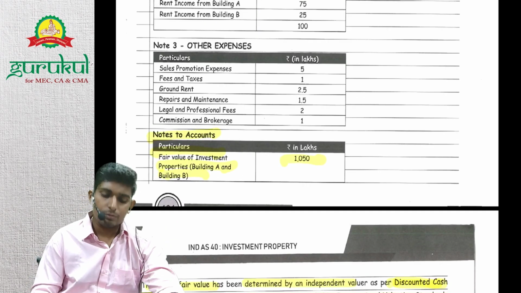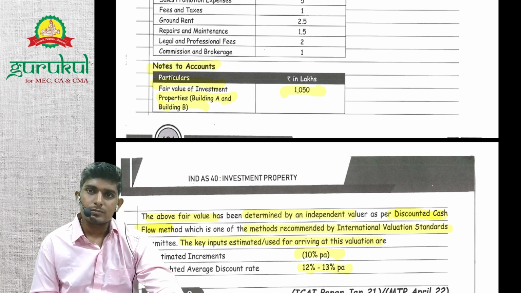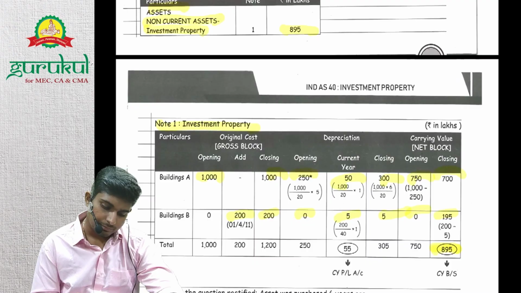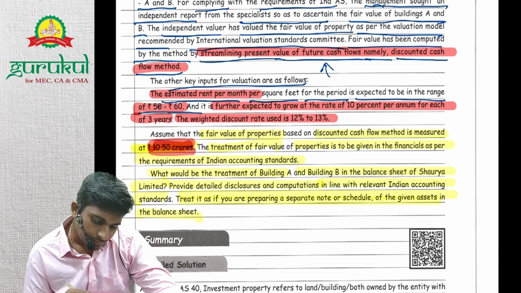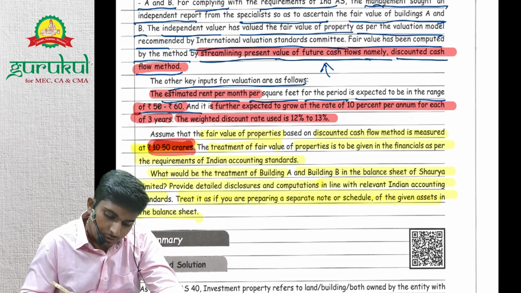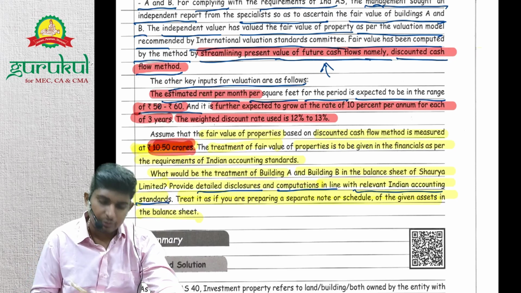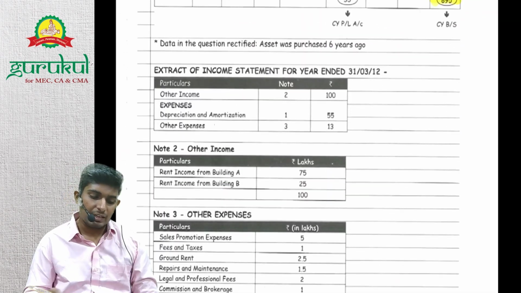And under fair value they have given a specific note, right? Are we asked about data in P&L? They have asked us to give detailed disclosure and computations in line with relevant Ind AS. So they have not specifically said that they want only balance sheet items. They want detailed disclosure. So we'll give disclosure for P&L items as well.